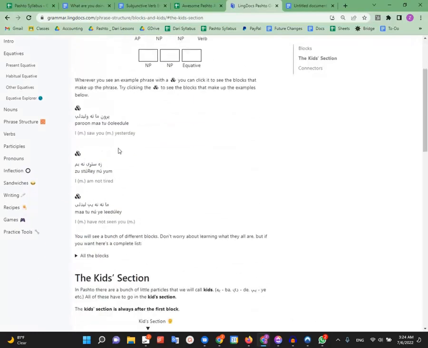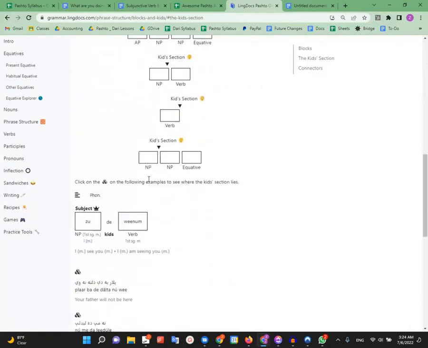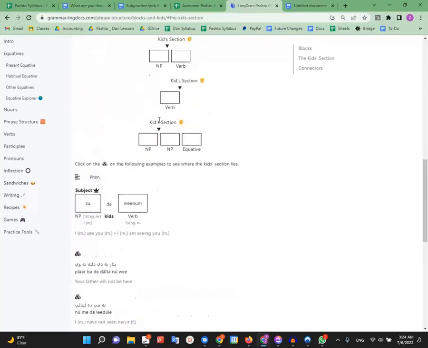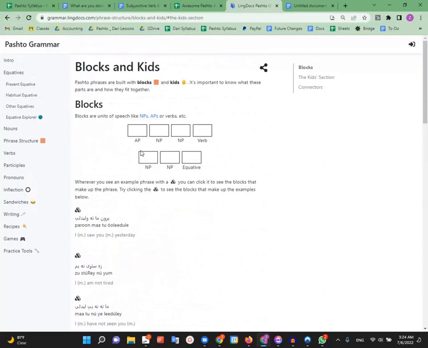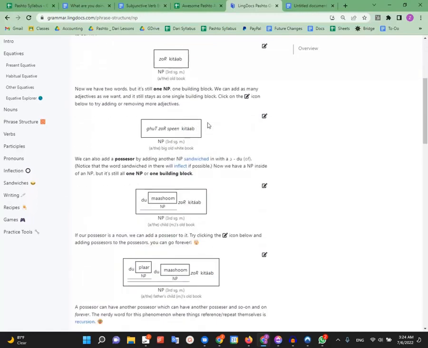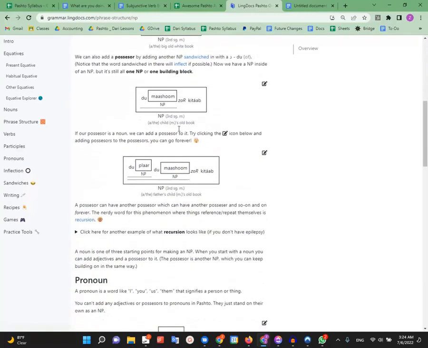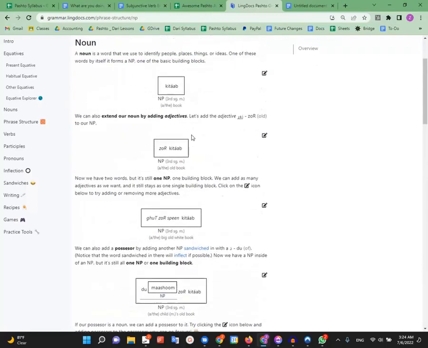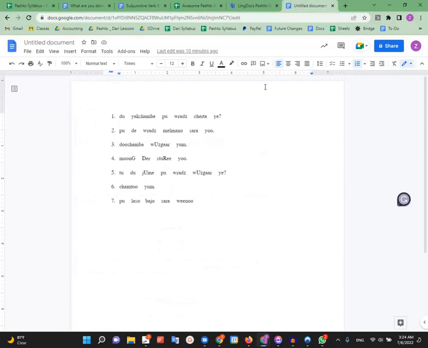There are more, if you really want to know more from a linguistic standpoint, you can go to this kids section, and then, let's see, he has one other, okay, yeah, you can look at like what noun phrases are, what adverbial phrases are, and you can see lots of examples of that. And this can be helpful, okay? But I think also it's really helpful to just learn by examples, okay? So this is actually going to be from your upcoming dialogue.